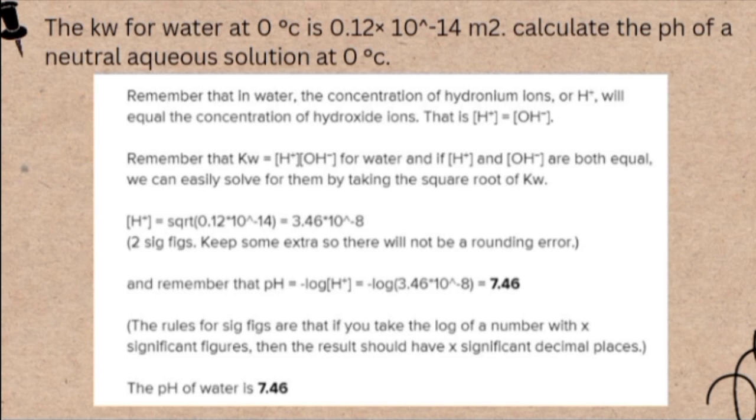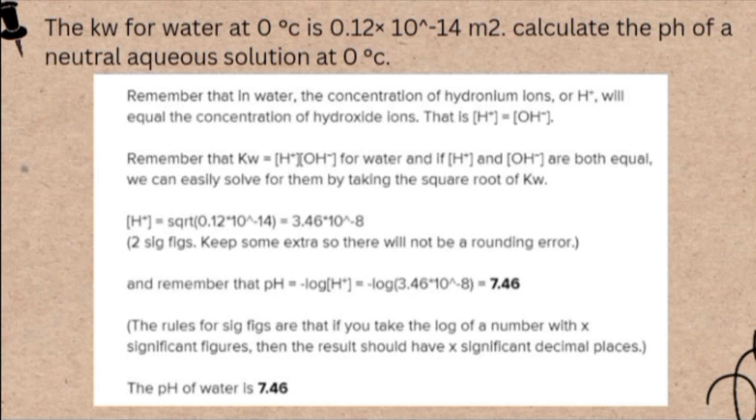In this problem, since temperature is included, normally we would have to look for the Kw at this particular temperature. But since the Kw for 0 degrees Celsius is already conveniently given, we can now proceed to take its square root. So the square root of 0.12 times 10 to the power of negative 14 is 3.46 times 10 to the power of negative 8.